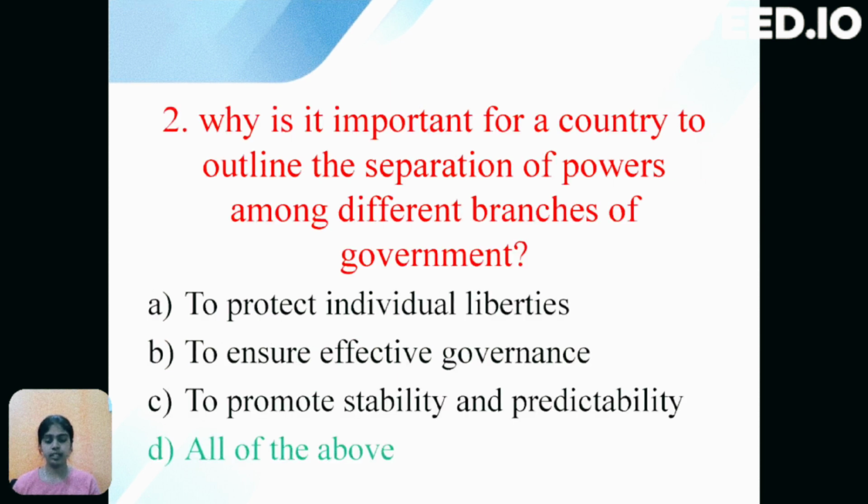Next question is, why is it important for a country to outline the separation of powers among different branches of government? The options are: option A, to protect individual liberties; option B, to ensure effective governance; option C, to promote stability and predictability; option D, all of the above. Defining the roles and responsibilities of the government enhances its performance. The correct option is D, that is all of the above.